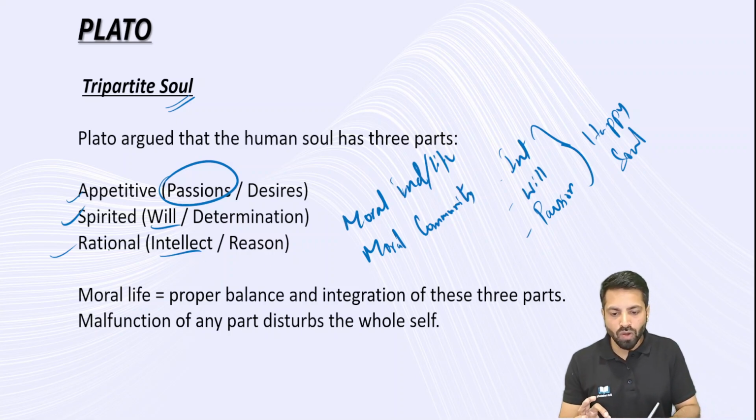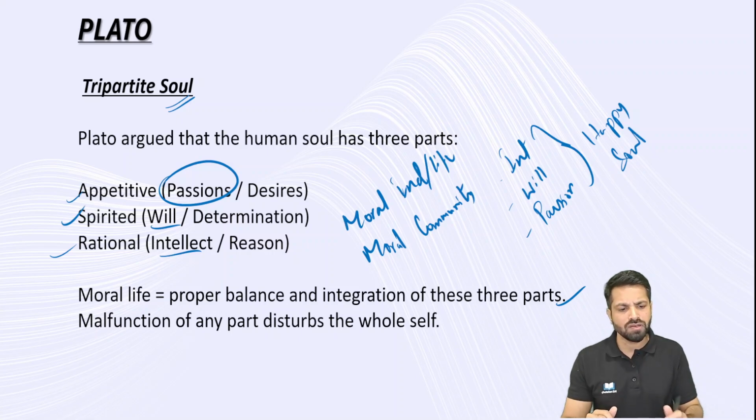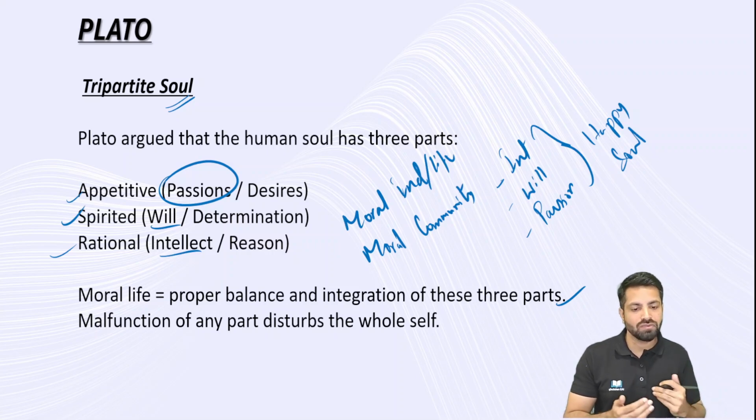So in order to have a moral life, proper balance and integration of these parts is necessary. If there is a malfunction in these things, I'm not going to be happy, my soul is not going to be happy. This is going to impact my life, so I'm not going to have happiness in my life. This is what happens.